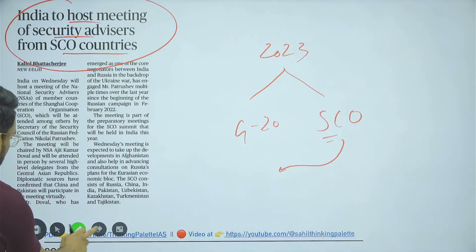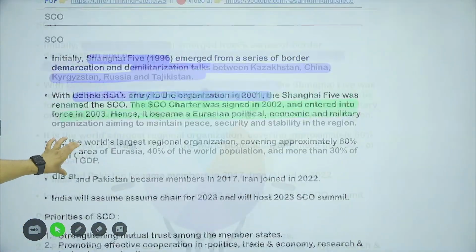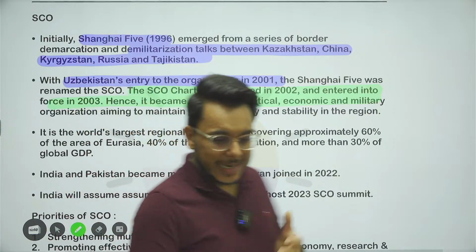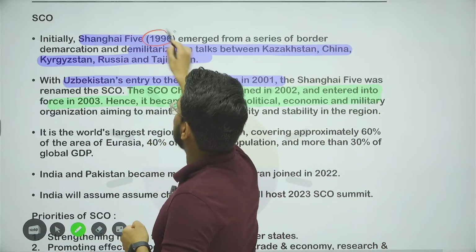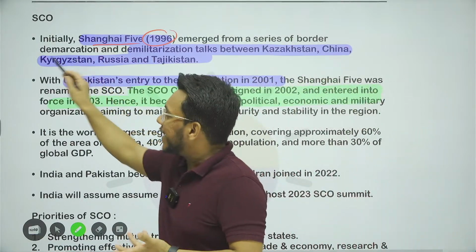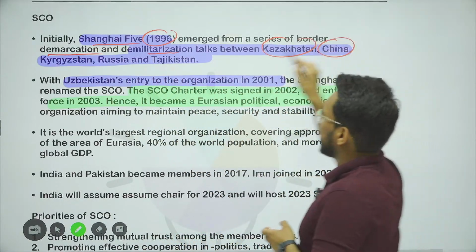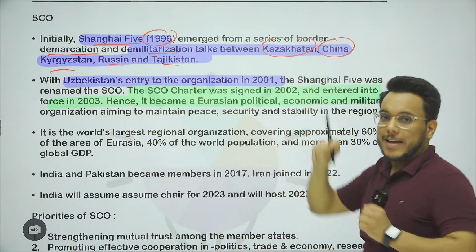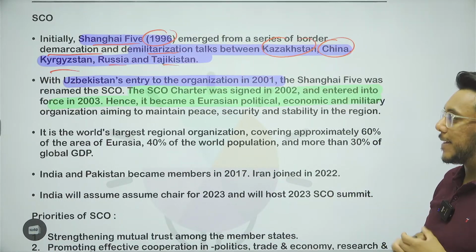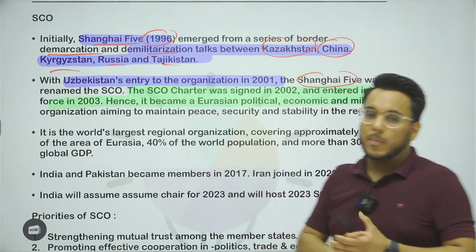So let's understand what this SCO is and what are the basic things that you should know. When we talk about SCO, it stands for Shanghai Cooperation Organization, and SCO's genesis happened in 1996 by the name of Shanghai 5. This organization initially was created to resolve the boundary issues, boundary demarcation and boundary demilitarization between Kazakhstan, China, Kyrgyzstan, Russia and Tajikistan. So 5 countries, therefore Shanghai 5. Then Uzbekistan also entered, and with the entry of Uzbekistan, the name of Shanghai 5 got changed into the SCO, that is the Shanghai Cooperation Organization.